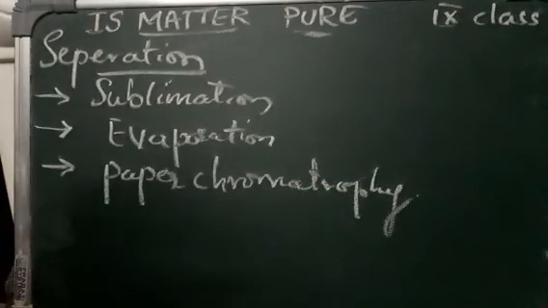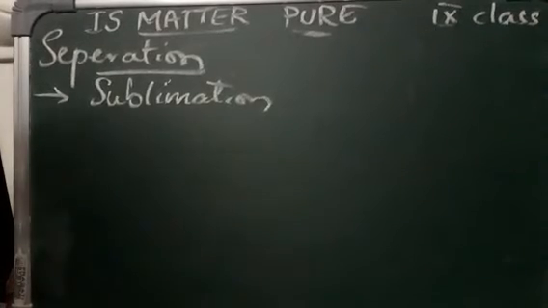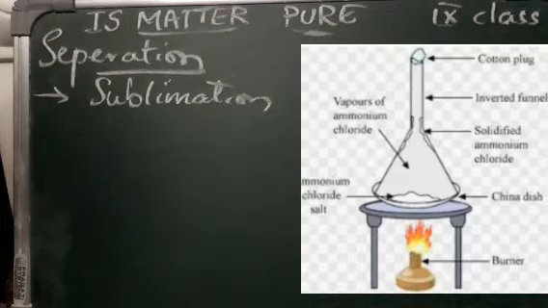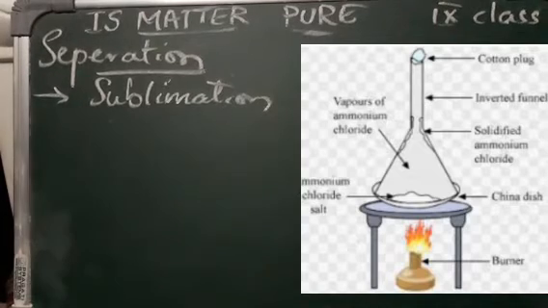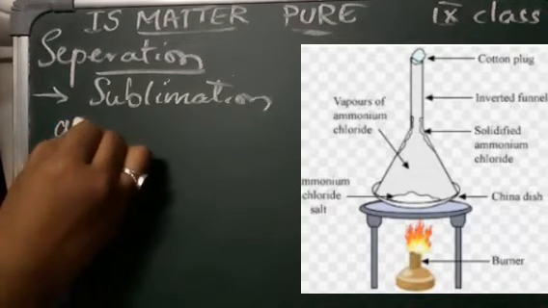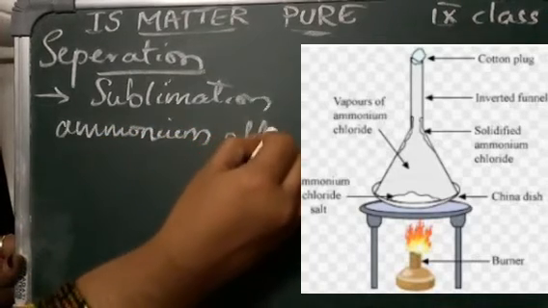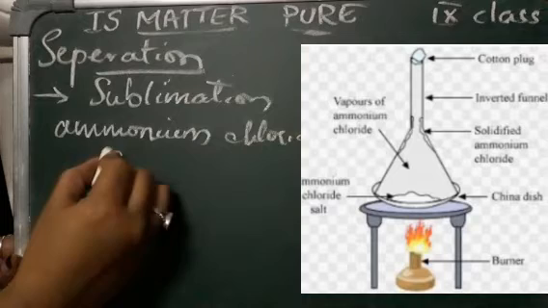Fine. Sublimation. So what is sublimation? As the picture shows, we have one conical flask and one burner, placed on one stand. So let us do the process of sublimation. We are taking 1 tablespoon of ammonium chloride and 1 tablespoon of common salt.